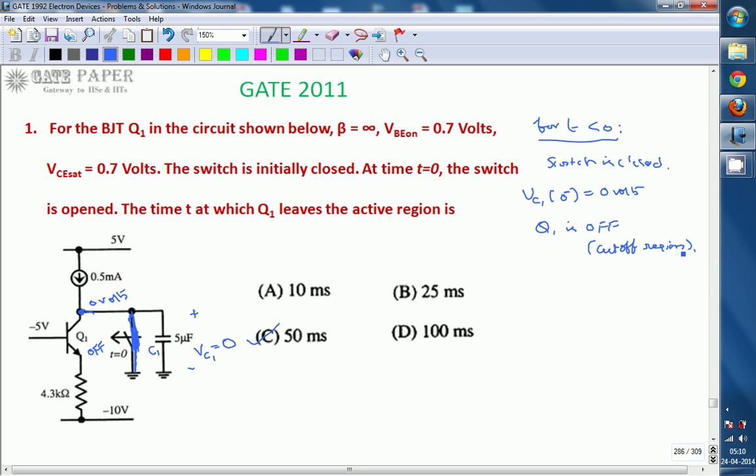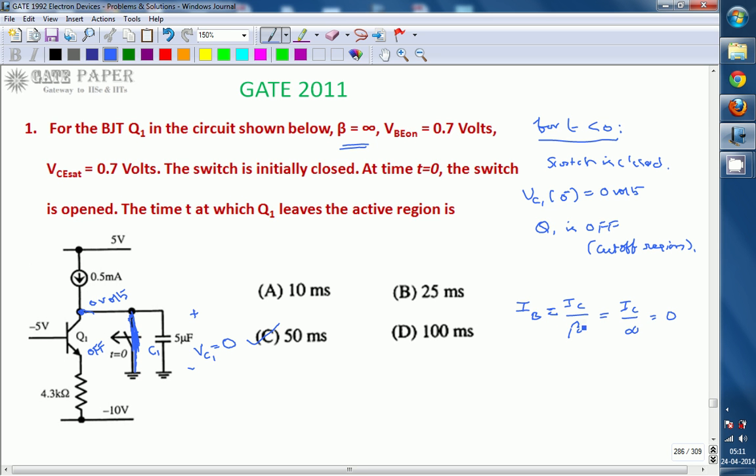Given that beta is equal to infinite, what does that mean? Beta equal to infinite means you can simply neglect the base current. Base current IB is IC by beta, and beta is infinite, so IC by infinity is 0. So IB can be neglected. Whenever the question specifies beta is equal to infinite or beta is very large, you can simply neglect the base current.